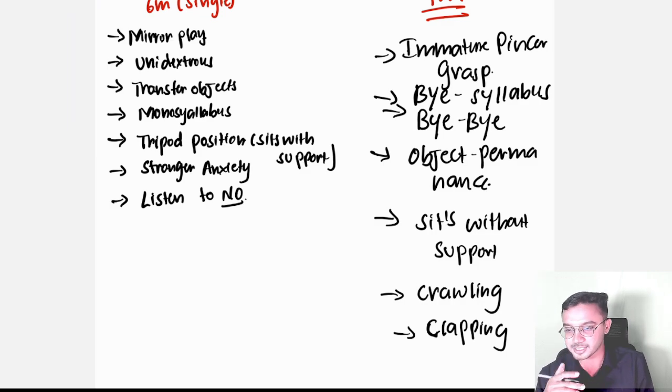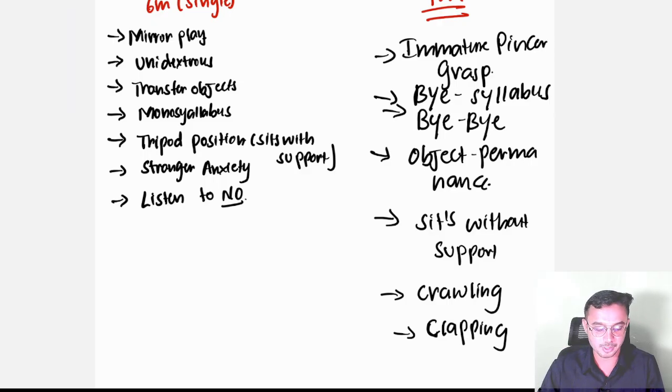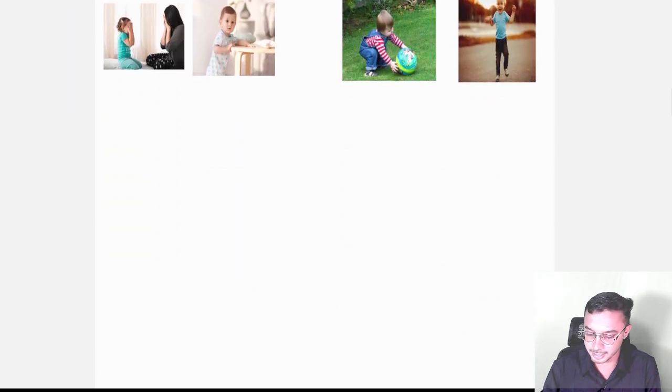What is immature pincer grasp like? Look at the pen over here. If you give anything to the baby, the baby can hold the object like this. That is known as immature pincer grasp, which comes under 9 months. And next we move to the milestones under 10 months.